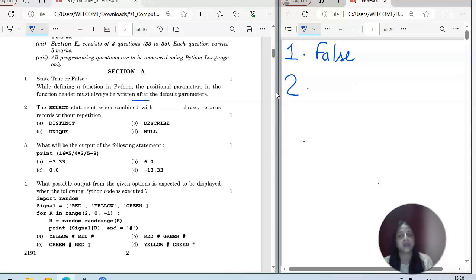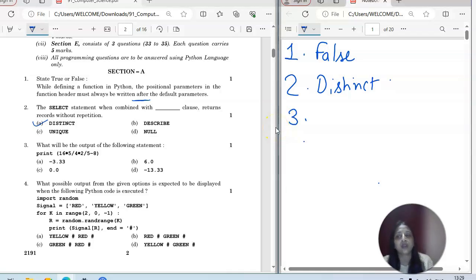Now question number 2. The SELECT statement when combined with a dash clause returns records without repetition. So what do you think? If you don't want to repeat the records, which clause is going to help you in SQL? That is the DISTINCT clause, okay? The DISTINCT clause will help you to get each record one time only.